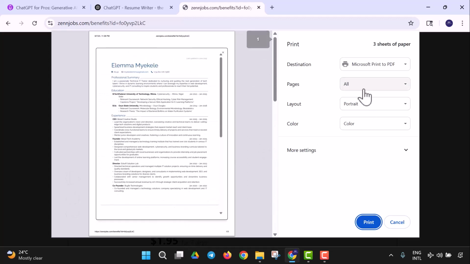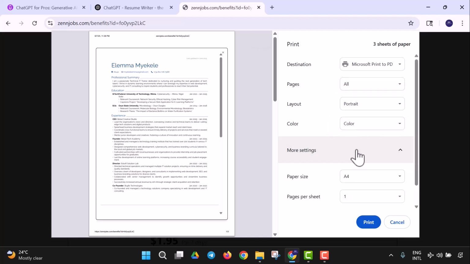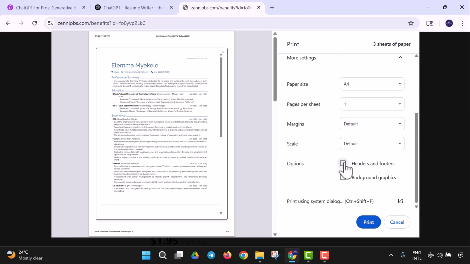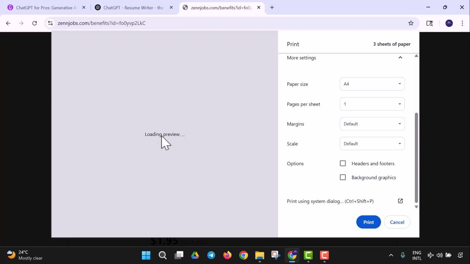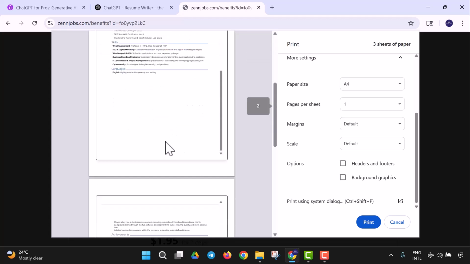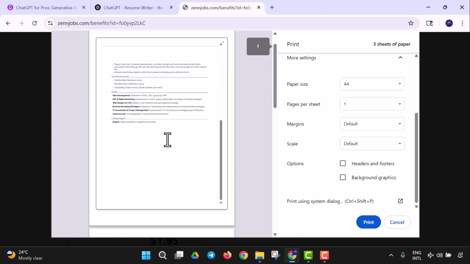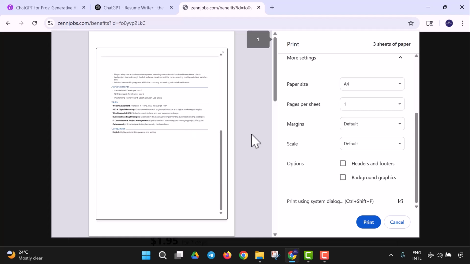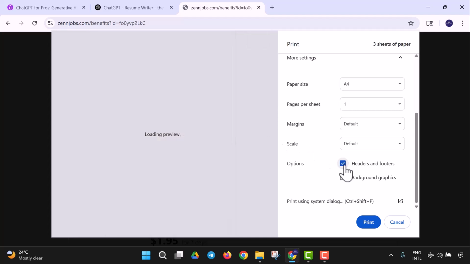If I were you, I'll just save this as PDF, and you could check your layout, you could check your more settings, and you could see your margin. So you could take out the headers and footer, so it takes out all those parts you don't need. Then you have your resume without having to pay. Look at it right here. So I'm going to have something like this, and you're going to see the full resume. So let's say it does not take it out. Let's see what we are going to have. So we're going to have our full resume right here.